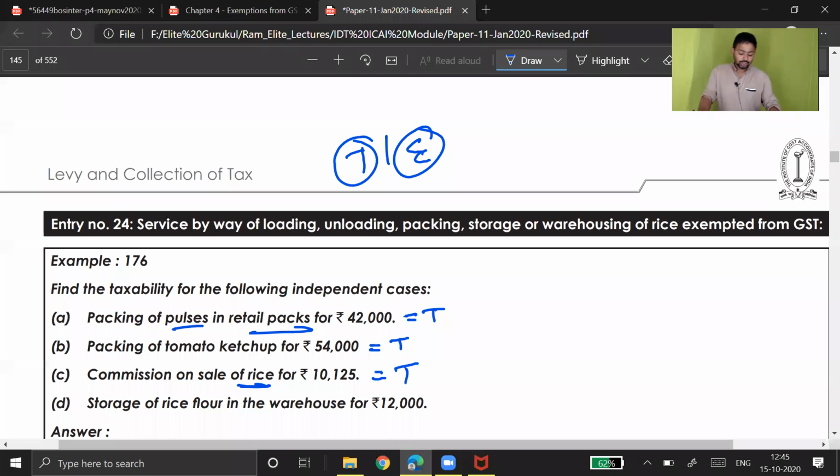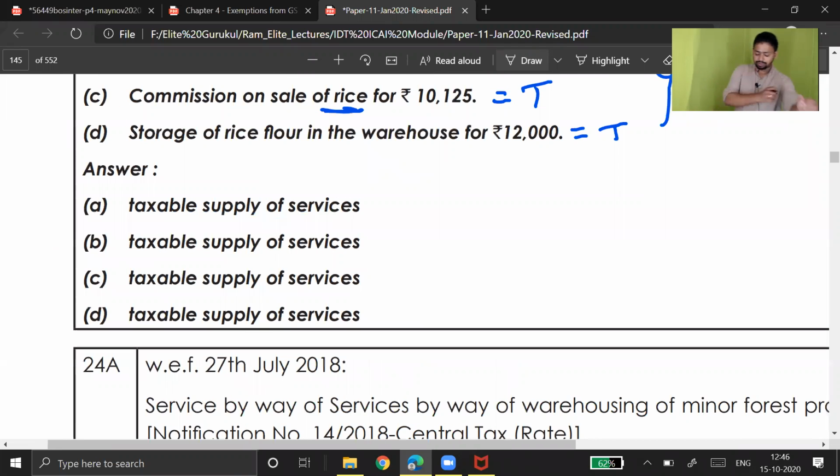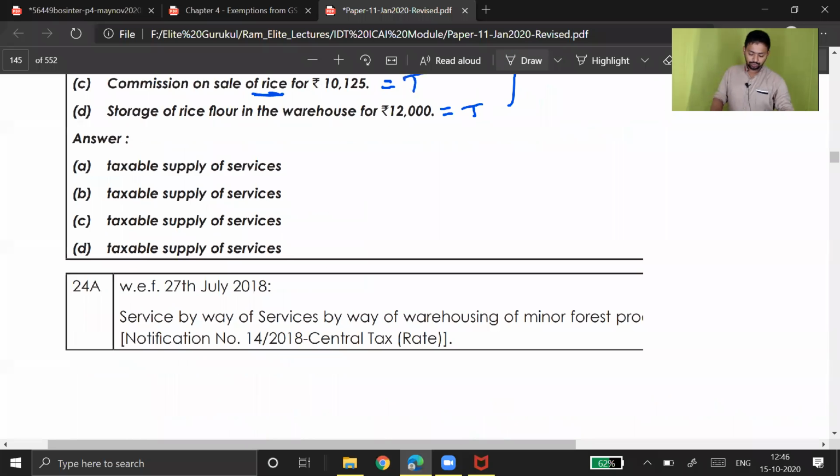Right answer. Storage of rice flour in warehouse. Rice flour, rice ka atta. Come on, tell me, taxable or exempt? This is also taxable because all these activities have changed the essential characteristics of agriculture produce, and therefore any activity done in relation to these items will remain taxable. So look at this answer: taxable supply of service, taxable supply of service, and taxable supply of service. Okay, same thing. We'll continue.